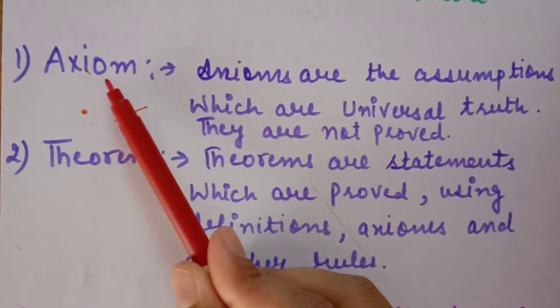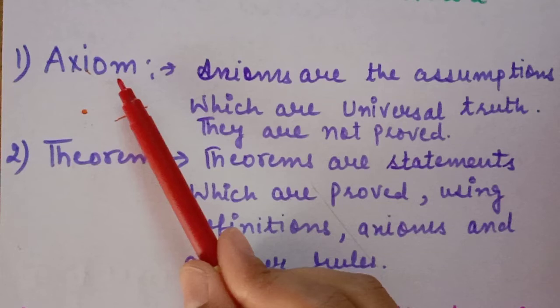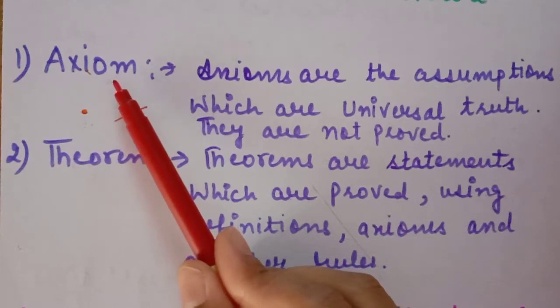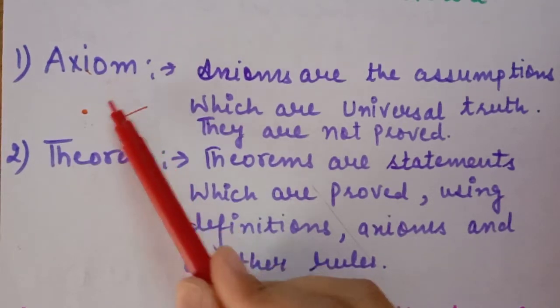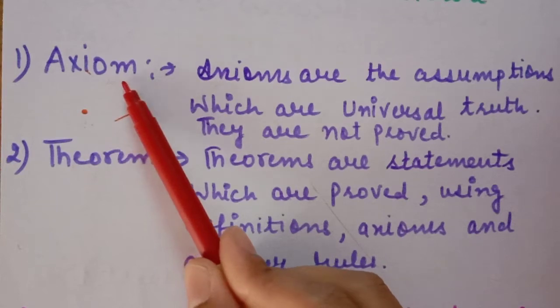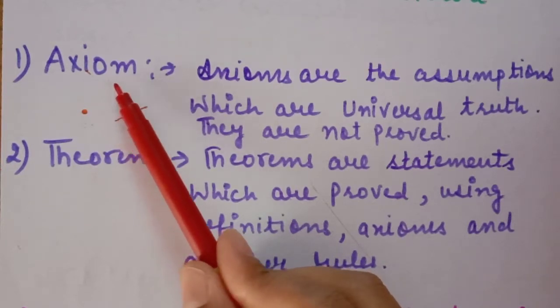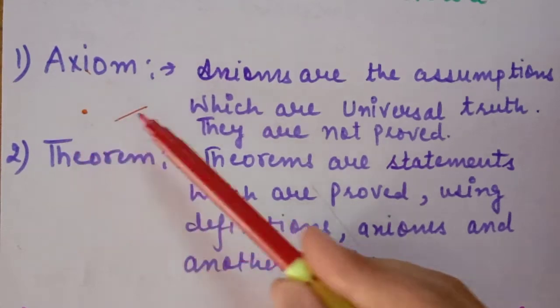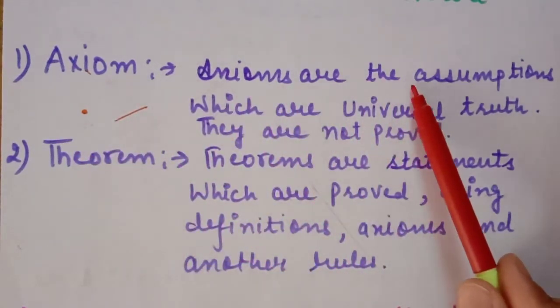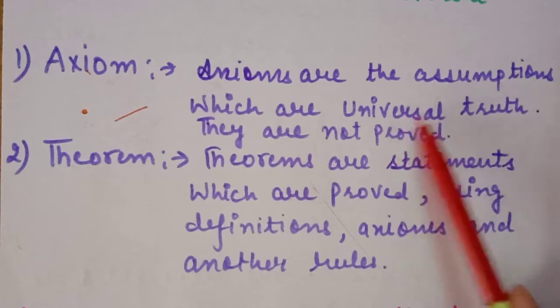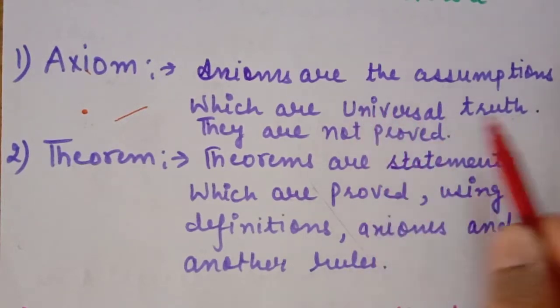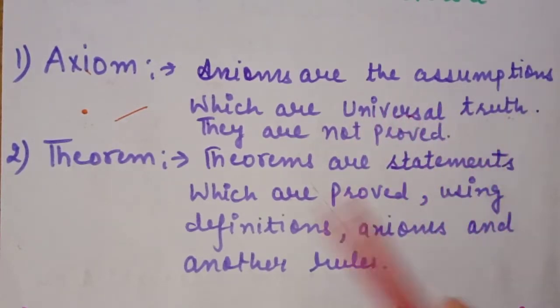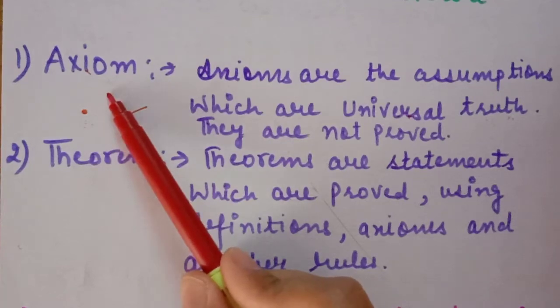Axioms are those statements which are fixed, which we cannot change, and we use them as universal truth. We can't prove them and they do not have any proof. Remember these two words, universal truth. We call them axioms.